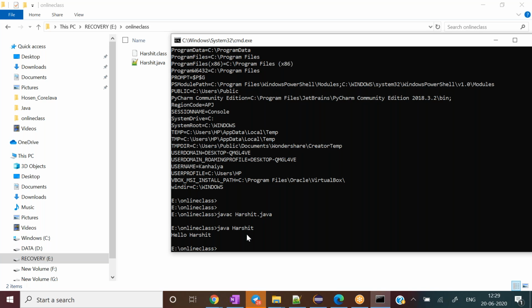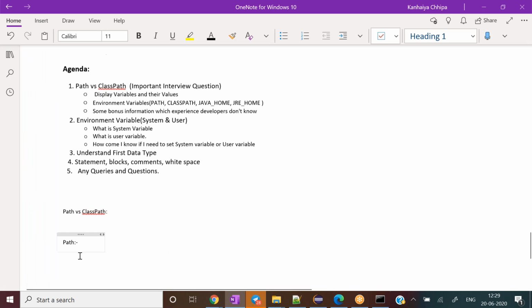Now the question arises: what is the meaning of classpath? We are clear about the class, but what is classpath? So path says: go to the environment variable, and under the environment variable, search for javac and java, right? So the path itself has a very simple meaning: search for the path of whatever command you are typing. We were typing javac there.